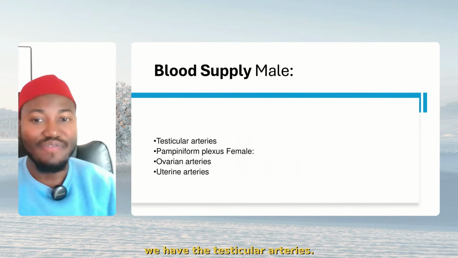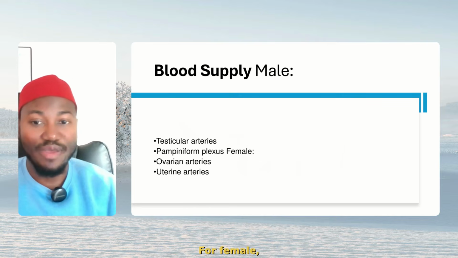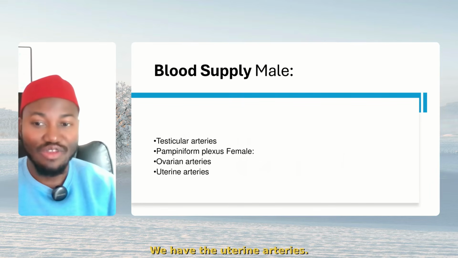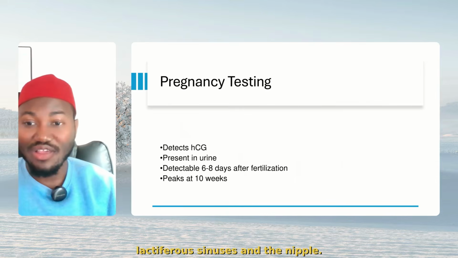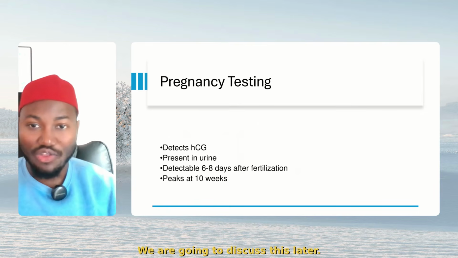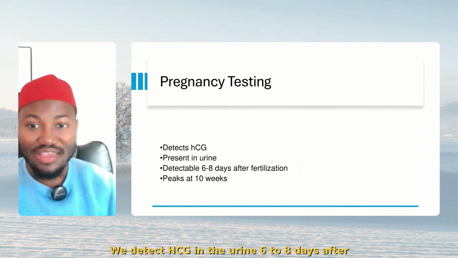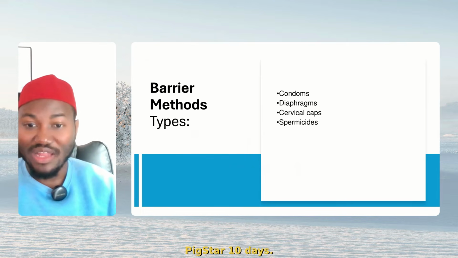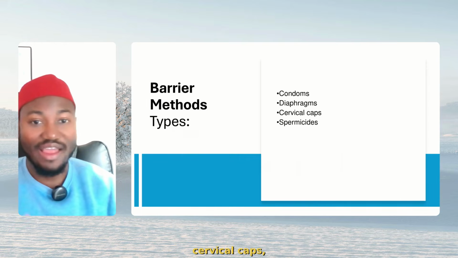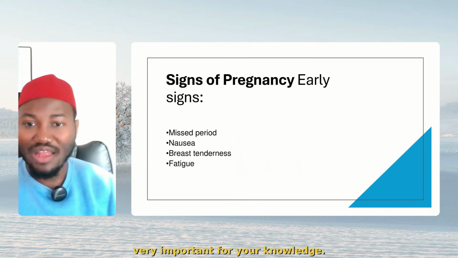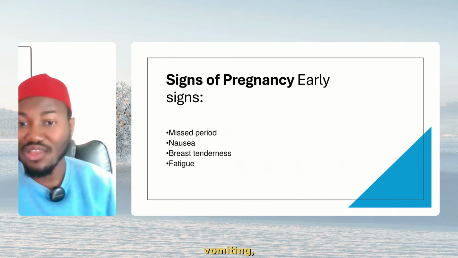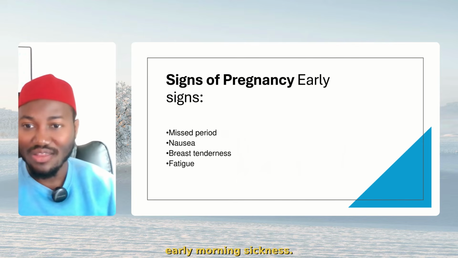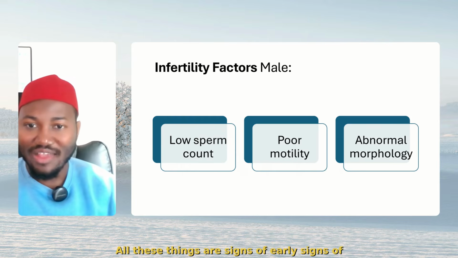Now, the blood supply for male: we have the testicular arteries and the pampiniform plexus. For female, we have ovarian arteries and the uterine arteries. Now, for the mammary gland, we have the alveoli, lactiferous ducts, lactiferous sinuses, and the nipple. We are going to discuss this later. Pregnancy testing: we detect HCG in the urine 6 to 8 days after fertilization, and it peaks at 10 days. I've already told you about this. Barrier methods: we talk about condoms, diaphragms, cervical caps, spermicides. Extremely important for your knowledge. Signs of pregnancy, early signs: you miss your period, nausea, vomiting, breast tenderness, fatigue, morning sickness. All these things are early signs of pregnancy.